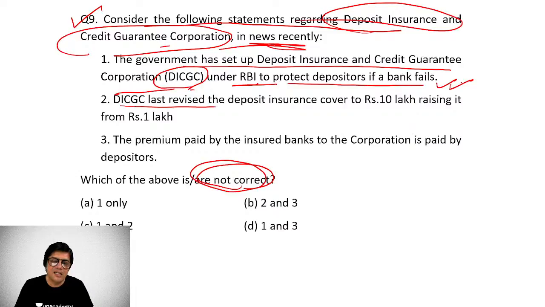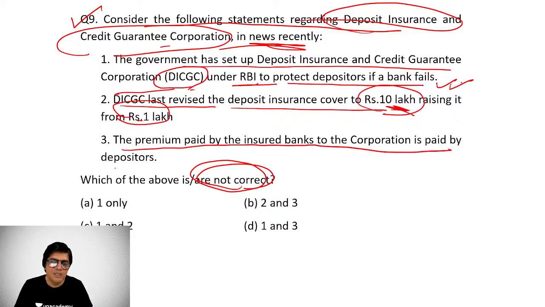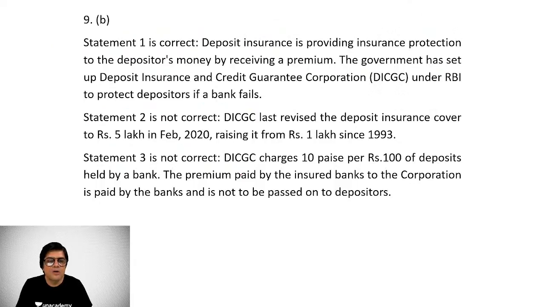DICGC last revised the deposit insurance cover to 10 lakh, raising it from 1 lakh. This is a wrong statement because we know this is not 10 lakhs, this is 5 lakhs. And the premium paid by the insured banks to the corporation is paid by depositors. No, the burden is not on the depositors but on the banks. So obviously statements 2 and 3 are wrong. So which statements are not correct, or which statements are wrong? B is the correct option.